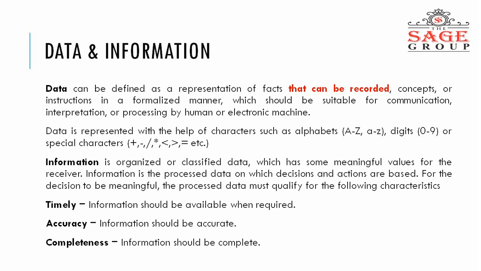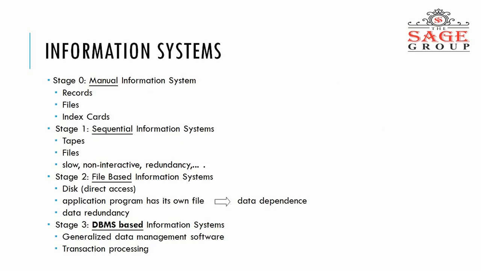So there is some meaningful information, and it should be accurate and complete. That is the information regarding the student, who is an object. Okay, now come to the next.